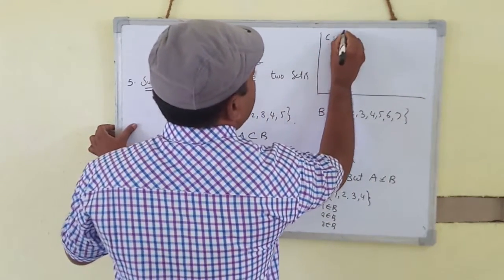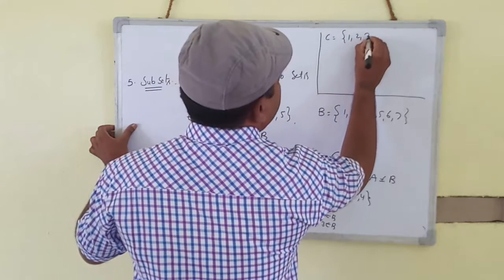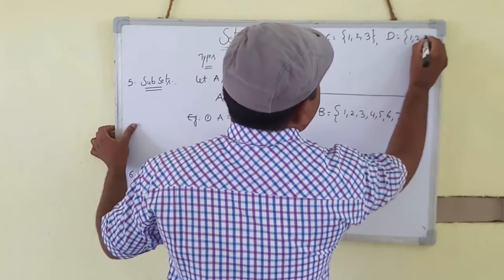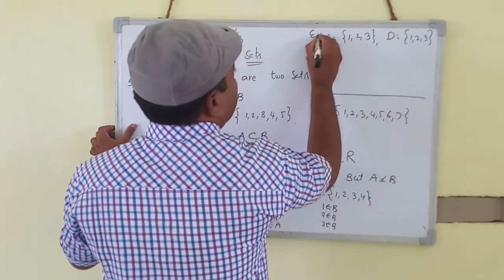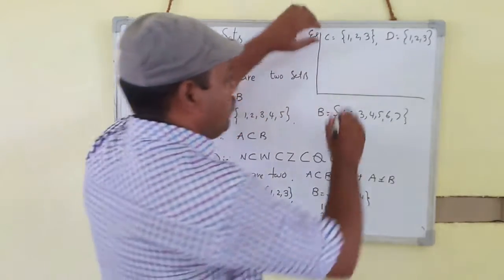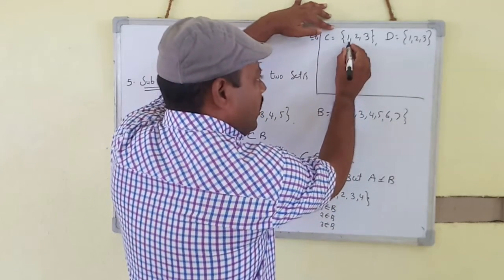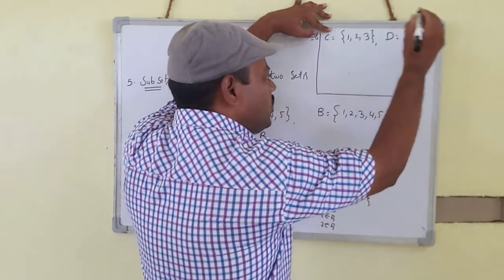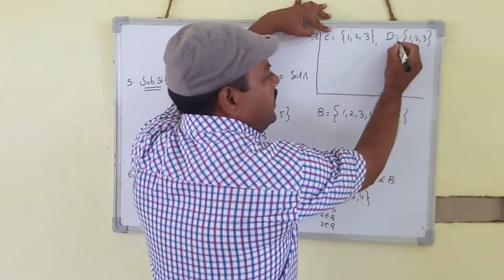Another example: C is equal to set of 1, 2, 3, D is equal to set of 1, 2, 3. Every element of C set is also an element of D set.